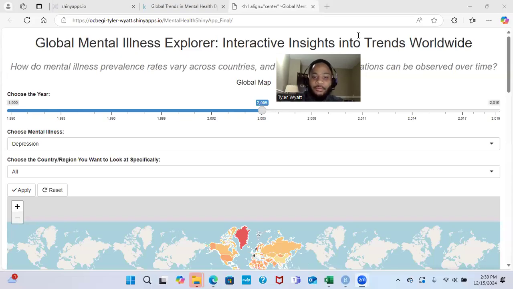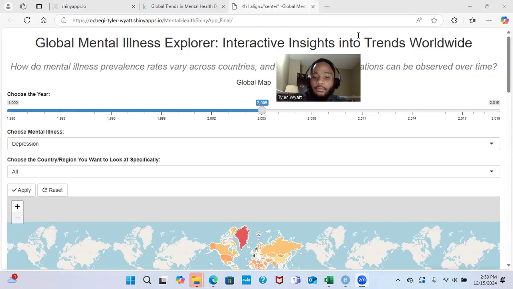Hello. Today I'll be presenting my Shiny app titled Global Mental Illness Explorer: Interactive Insights and Trends Worldwide. This app was designed to provide a more intuitive and interactive way to explore global mental health data, uncover trends, and identify key insights.